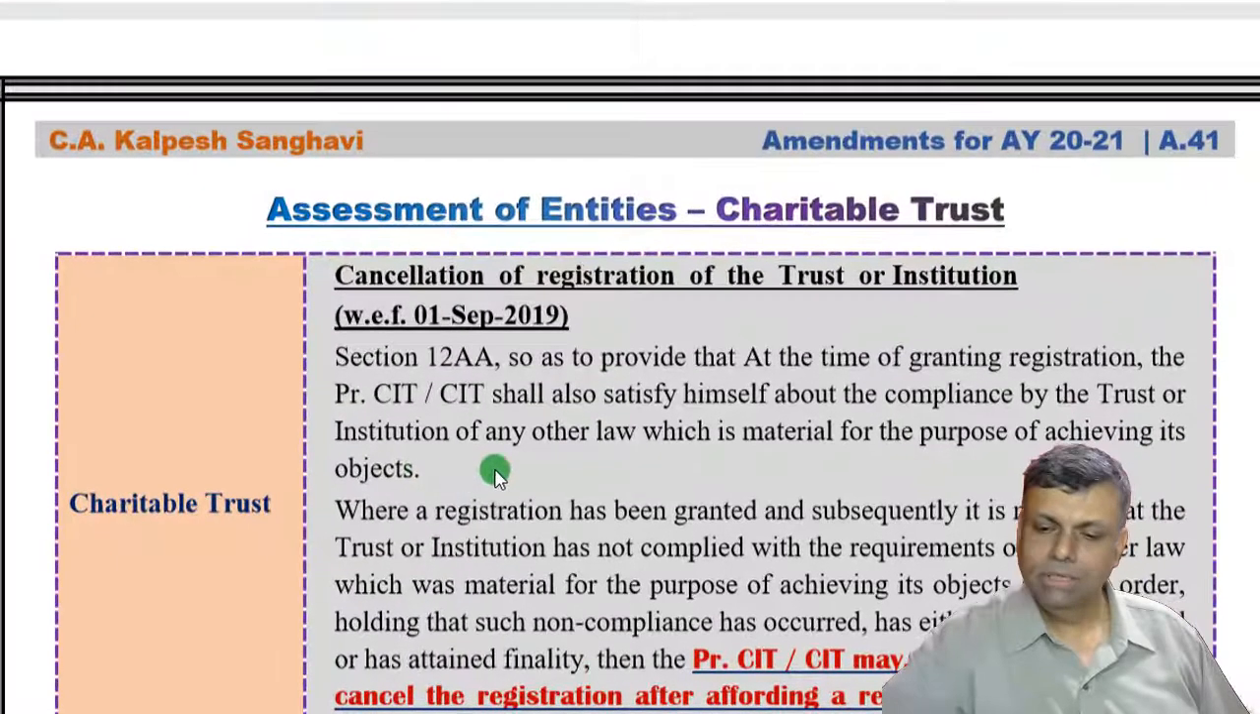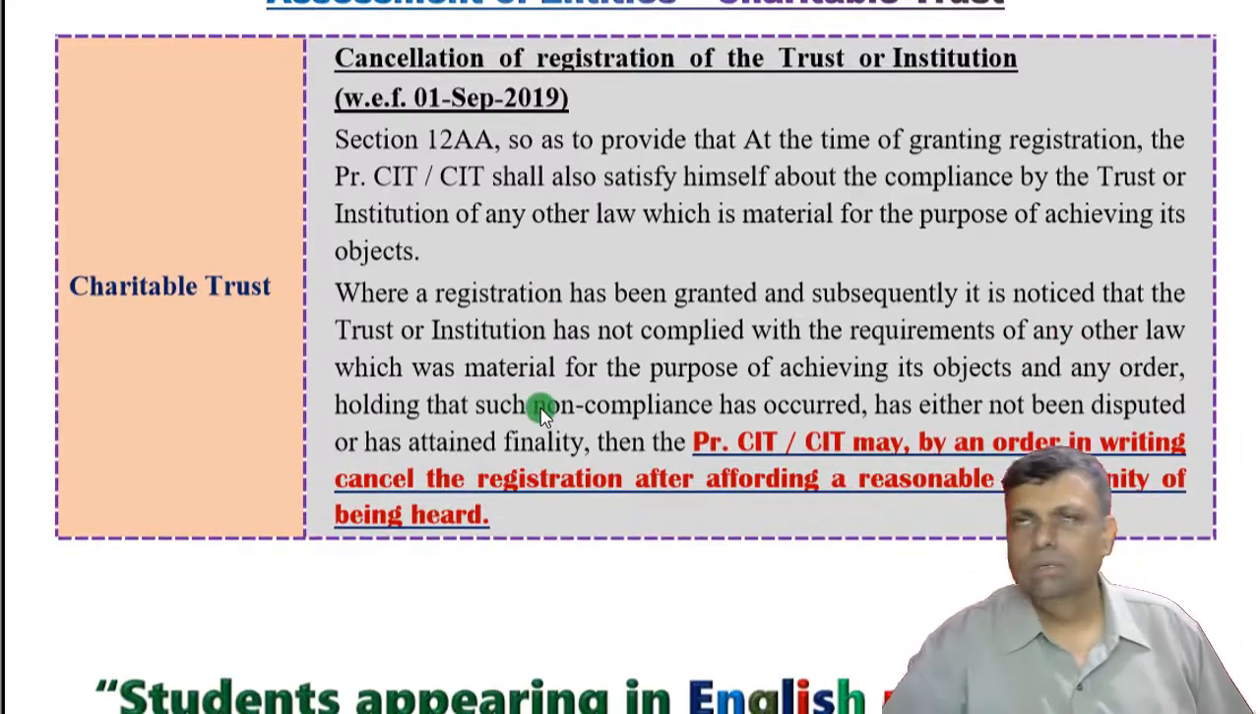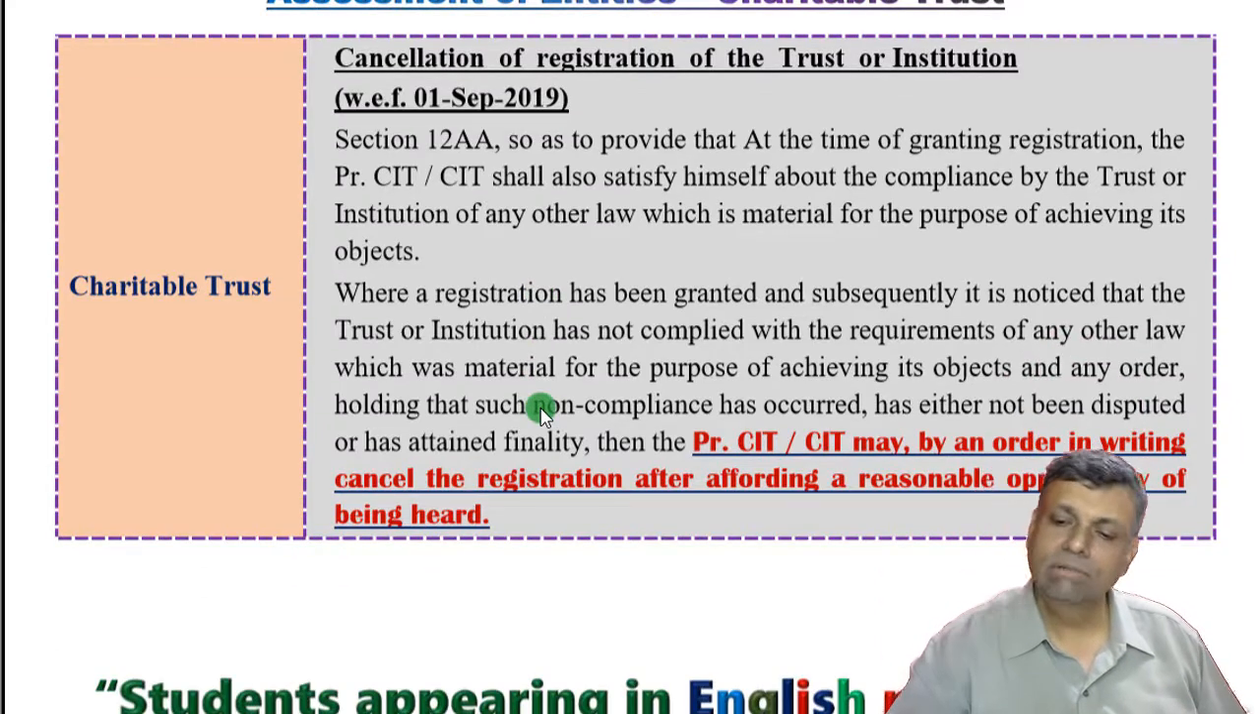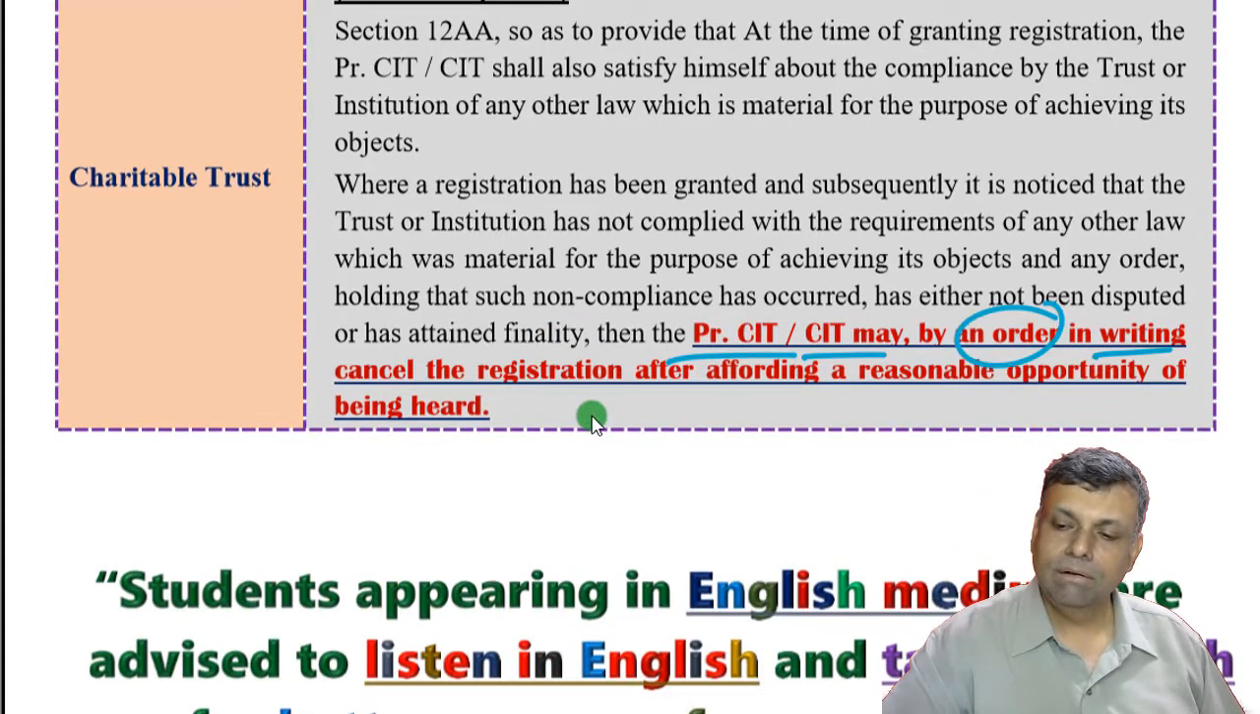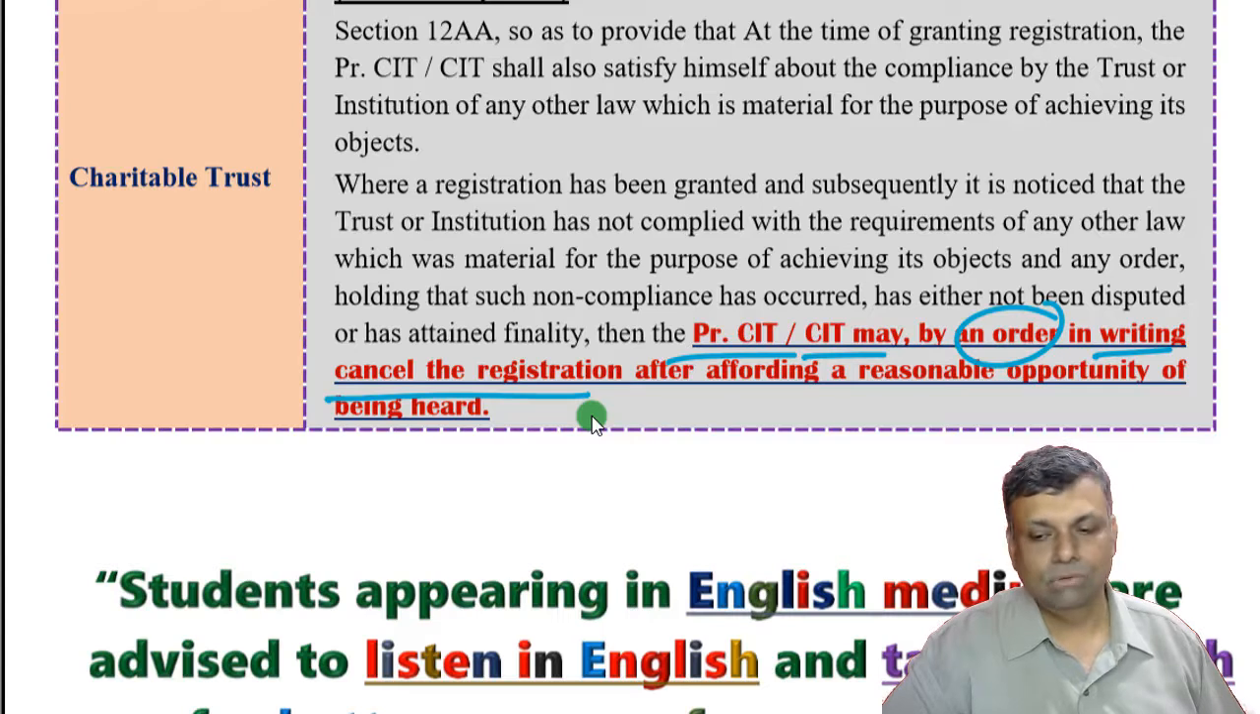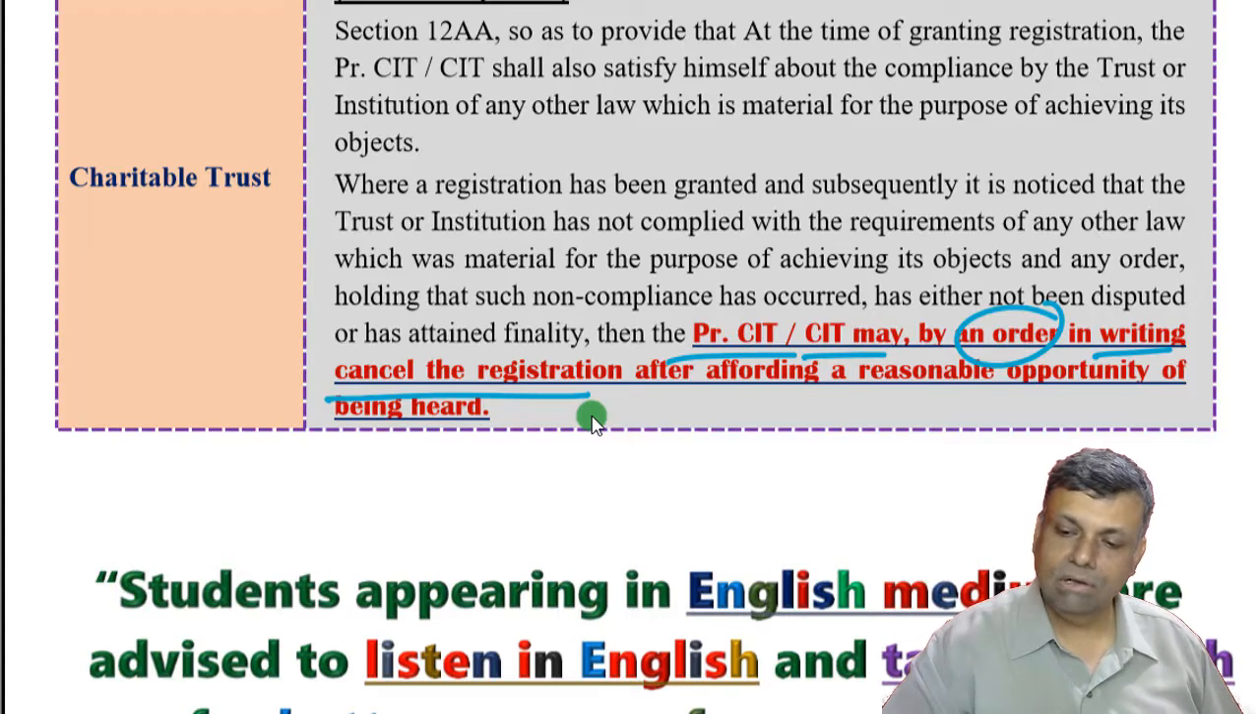Now friends, a very small little amendment with respect to registration of the trust. Say, for example, a trust is already registered, and after having registered, if the government comes to know that there are some violations of the law, in that particular case the Principal Commissioner or the Commissioner, by an order in writing, can cancel the registration, naturally because you are committing certain types of violations.